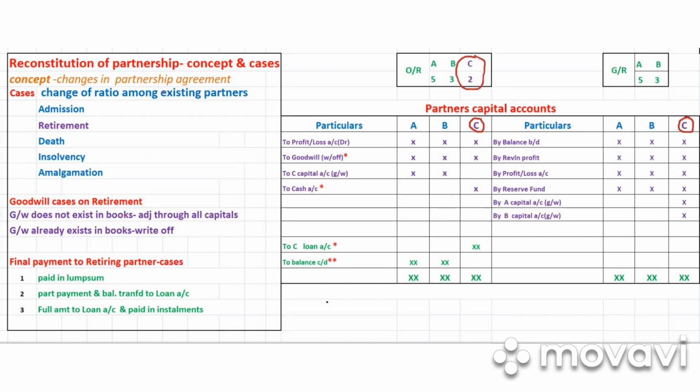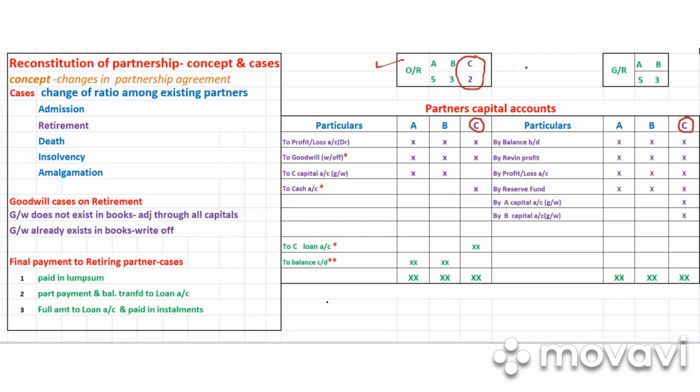Here I have given an example of three partners A, B and C. You can see it here. They have an old or existing ratio of 5, 3, 2. A gets 5 by 10, B gets 3 by 10, C gets 2 by 10.